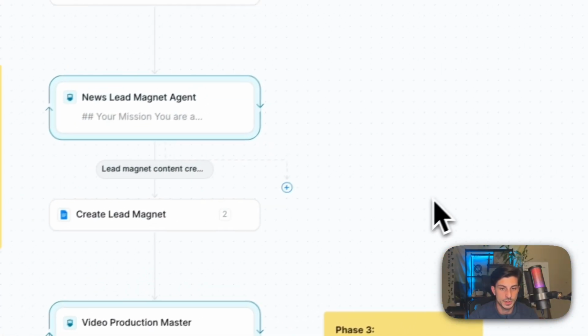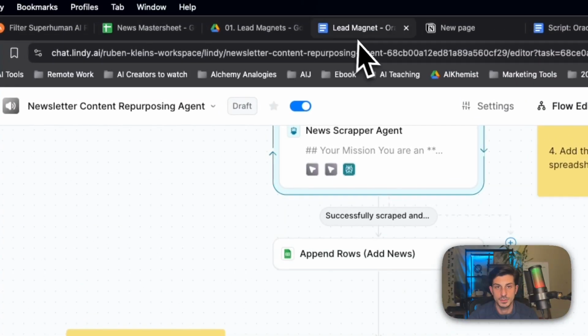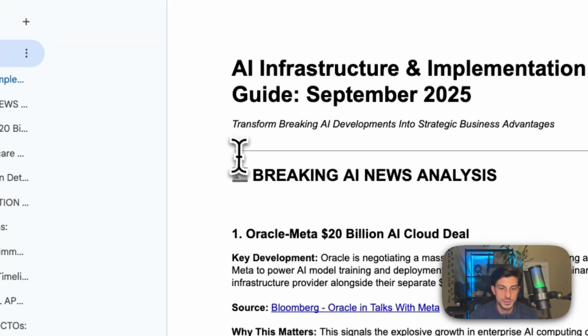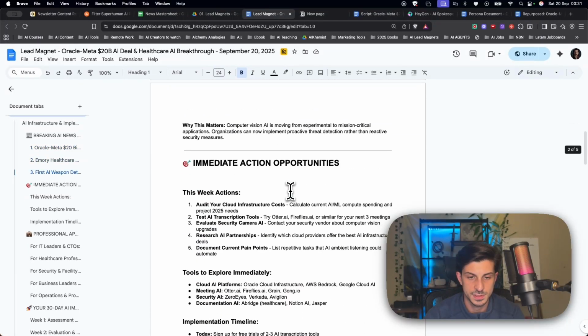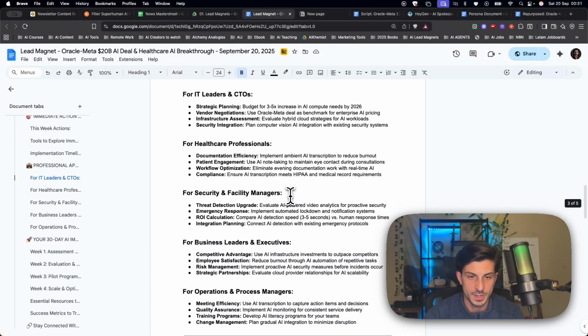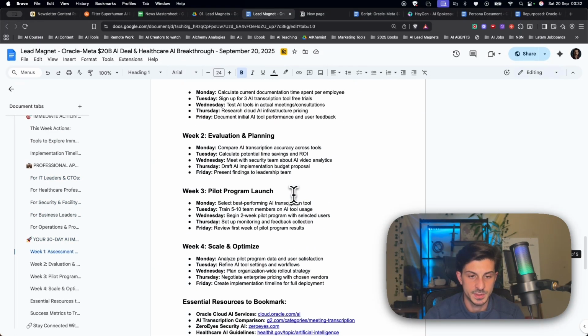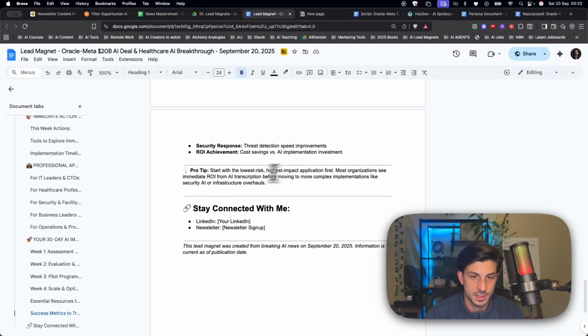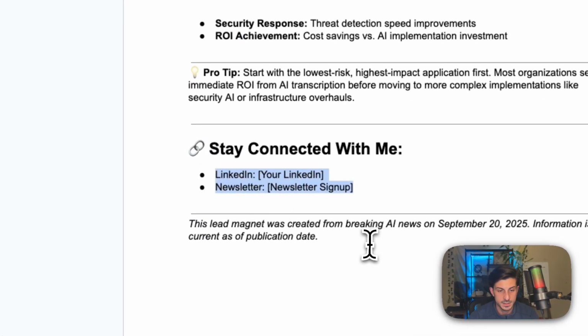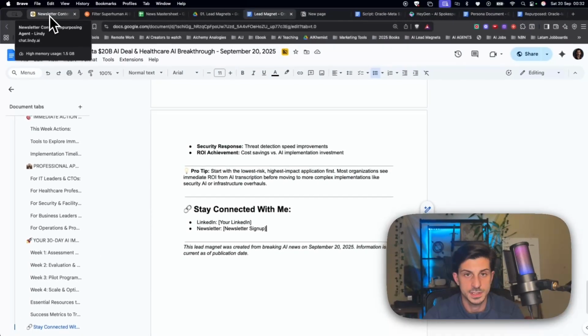Next, phase 2, we're creating the lead magnet. So it takes the top 3 news and it creates this lead magnet. We got the news, source, URL, professional application guide, an implementation plan, and also some call to actions and links to your newsletter and your LinkedIn. Make sure to customize that. So we can move on to the next step.